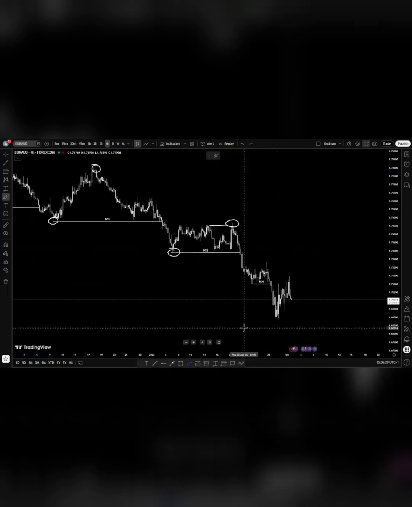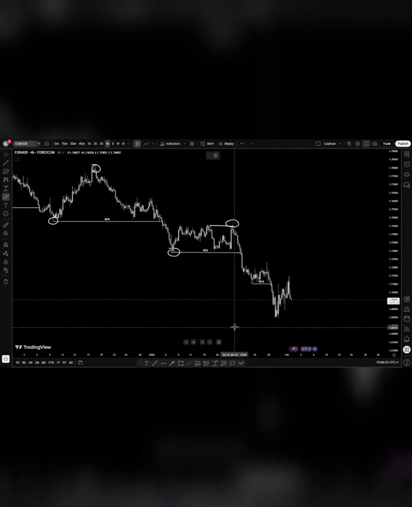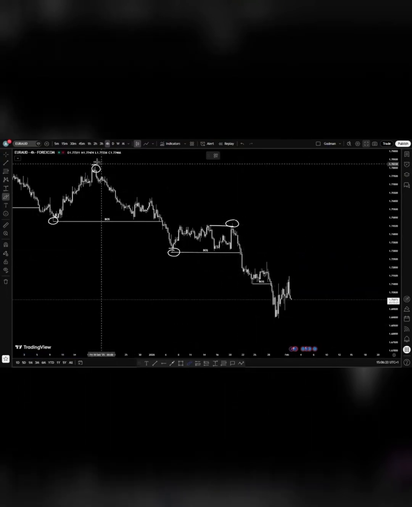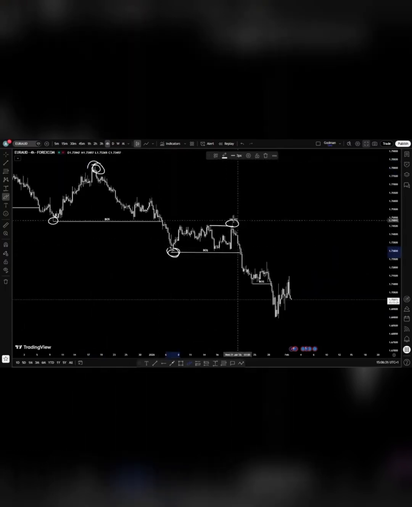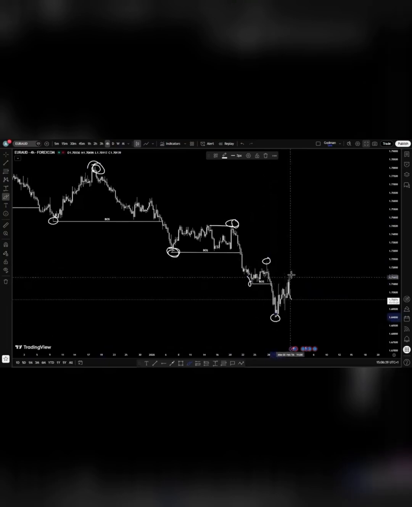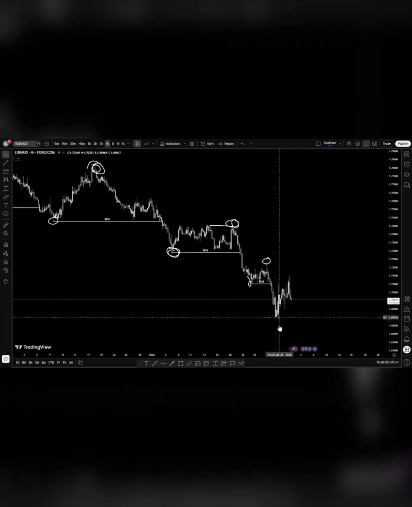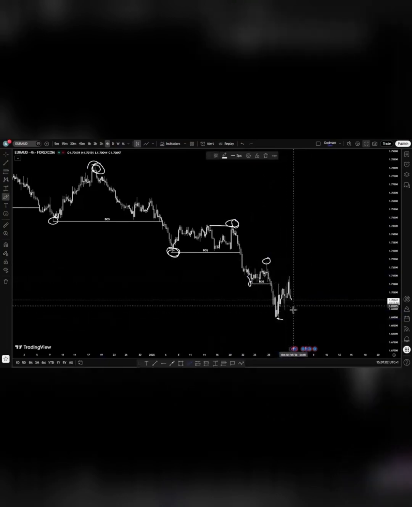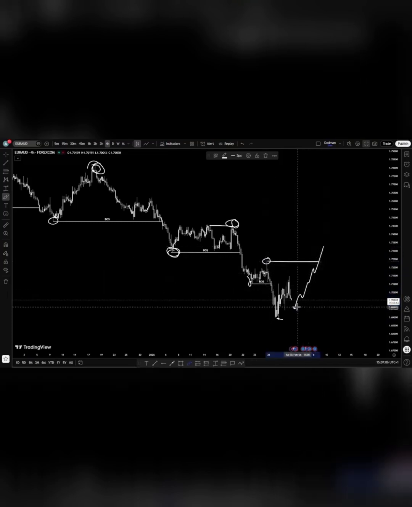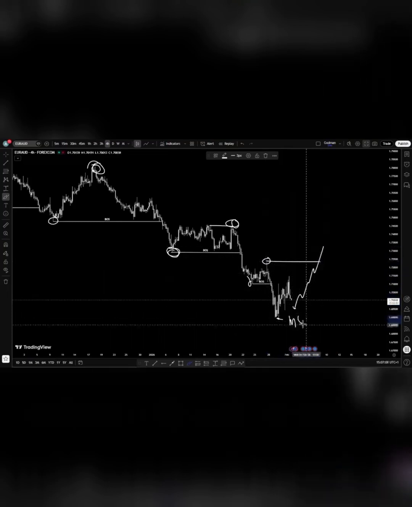Like I said earlier, a shift in market structure is a swing failure. Before we see a change of character on the chart, we would usually see a shift in market structure. So price has been giving us lower highs, lower lows, lower highs, lower lows, lower highs, lower lows. We also have a lower high. When price prints a low that is higher than this low and then reverses, probably leading to a change of character, that will give us a shift in market structure.